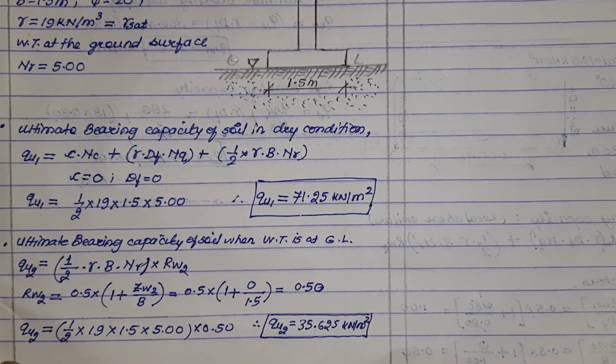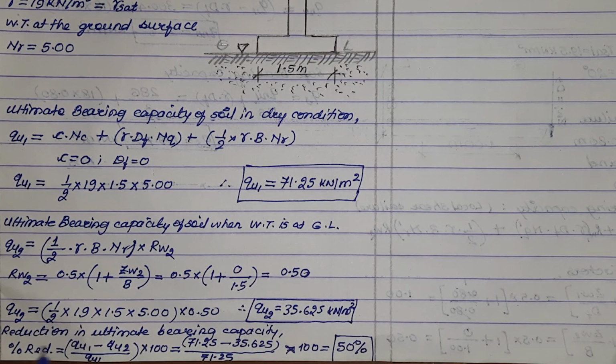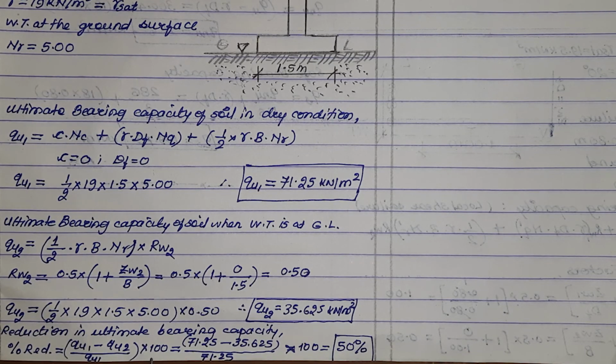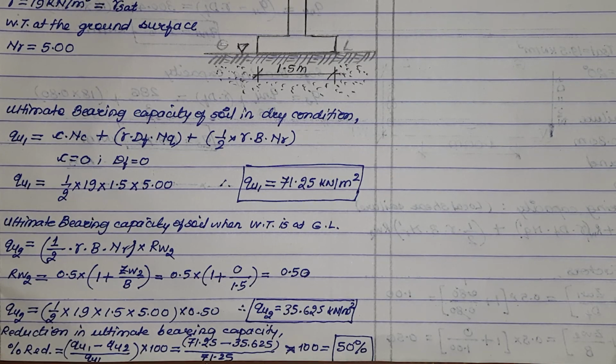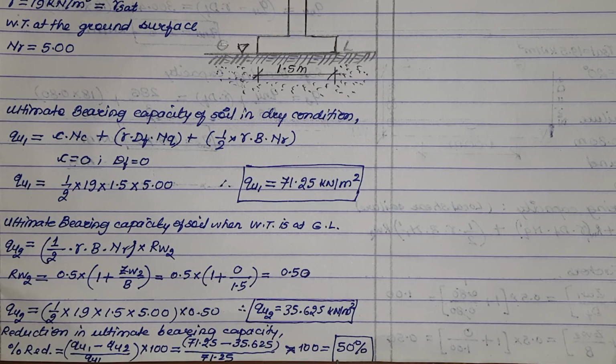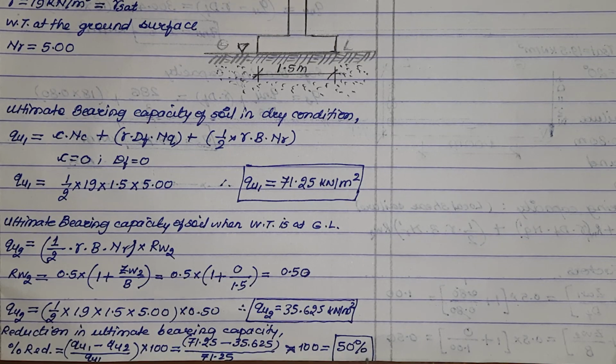Let us show it in mathematical form. So reduction in ultimate bearing capacity, percentage reduction, is equal to Qu1 minus Qu2 divided by Qu1 multiplied by 100. Qu1 is 71.25, Qu2 is 35.625. In the denominator, it is Qu1, so 71.25, multiplied by 100. So this will give us percentage reduction as 50%. So this is the answer.